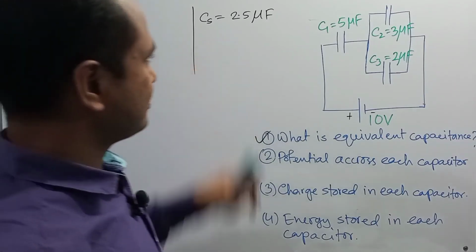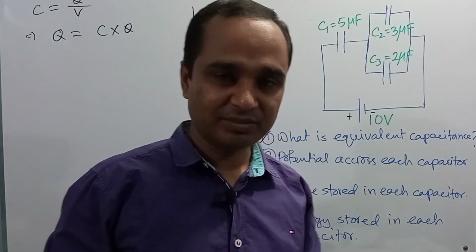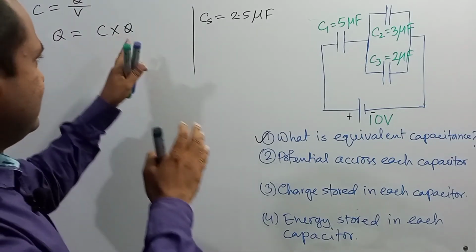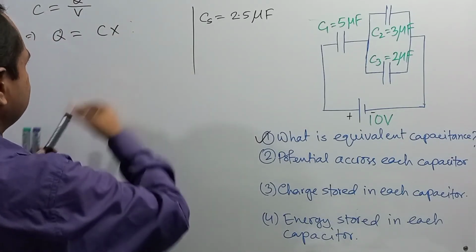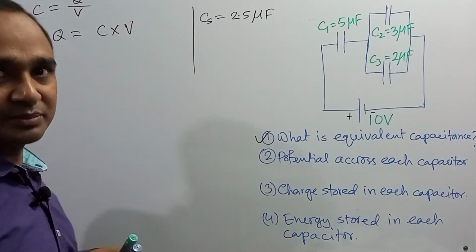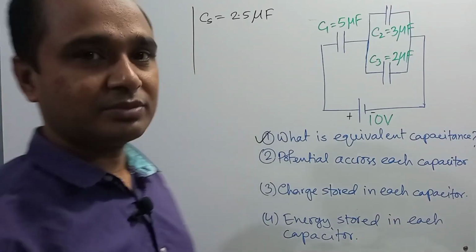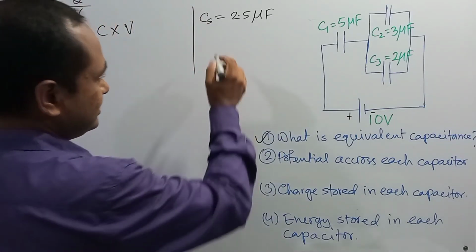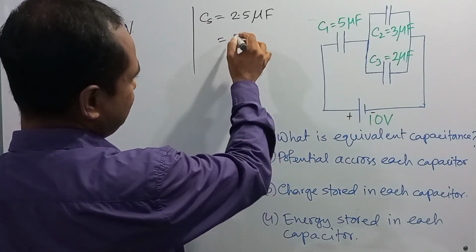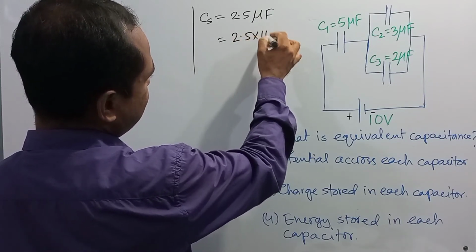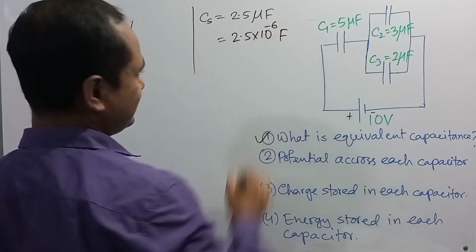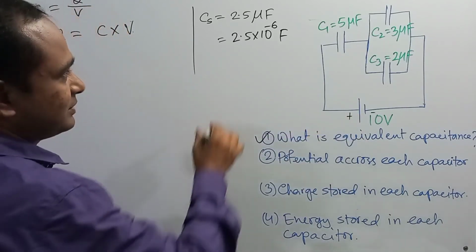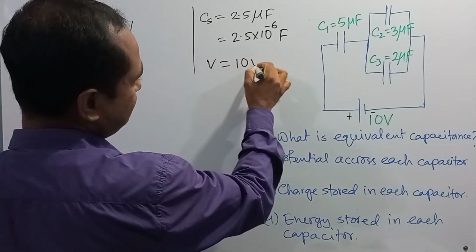Here you need to convert the value into SI unit because we are going to use the relation between Q, C and V. Since this is the relation of different quantities, we need to convert the value into SI unit. So it will be 2.5 into 10 to the power minus 6 farad. And here the applied voltage V is equal to 10 volt.